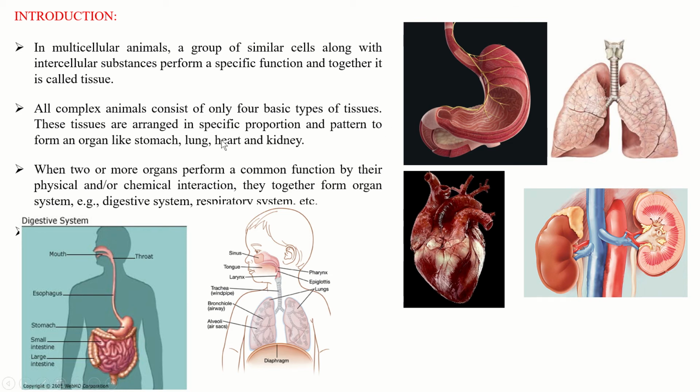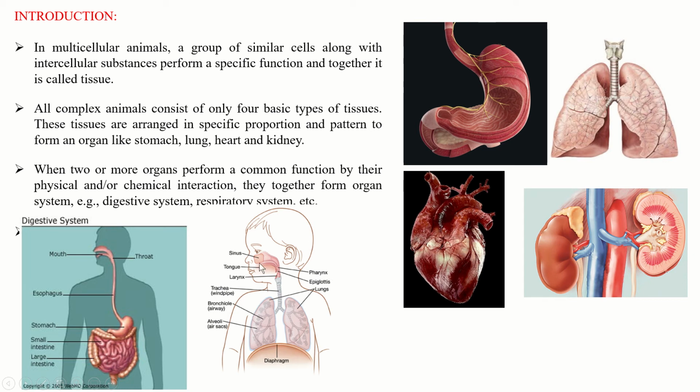These tissues are arranged in specific proportion and pattern to form an organ like the stomach, lung, heart and kidneys. So the tissues come together and form different organs. When two or more organs perform a common function by their physiological or chemical interaction, they together form an organ system. For example, the digestive system. You can see here there are different organs. They come together, interact with one another and form a system.